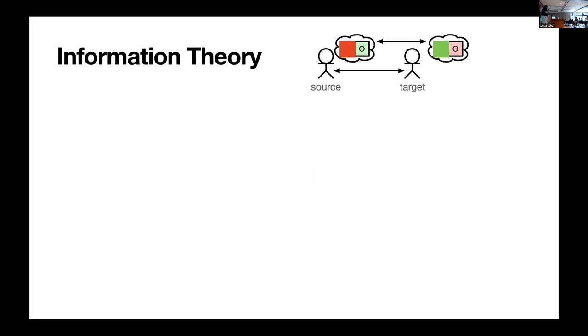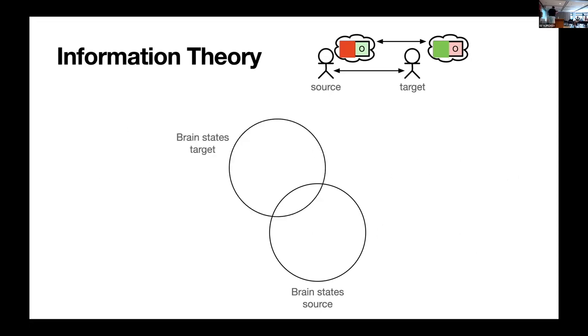Okay, but let's measure the whole thing now. We still want to quantify all of this. If you quantify this with information theory, you have random variables, and you express random variables as Venn diagrams. So we want to measure the brain states of the source agent, the one that has the theory of mind about the other agent. The target agent is another circle, the random variables for the brain states of the target agent. And then you have the states of the environment, because you need some kind of ground truth that tells you that you're measuring the correct thing.